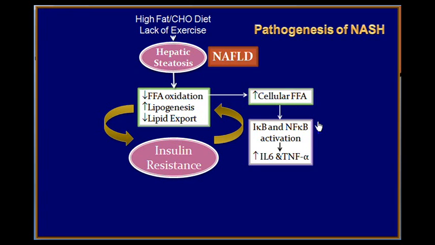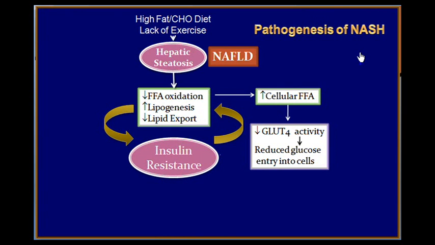That triggers I kappa B and nuclear factor kappa B activation, which produce vasoactive substances like interleukin 6 and tumor necrosis factor alpha. These changes of decreased fatty acid oxidation and increased lipogenesis and decreased lipid export result in insulin resistance. Insulin resistance further augments these. Thus, this chain of vicious cycle starts here and the NAFLD starts progressing.